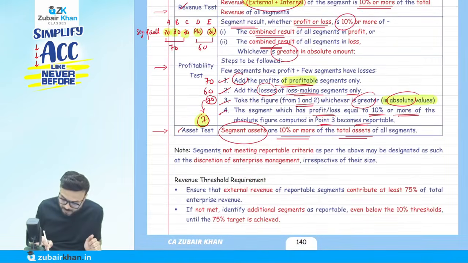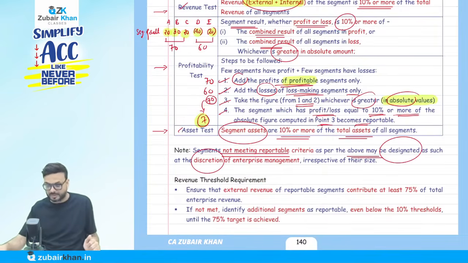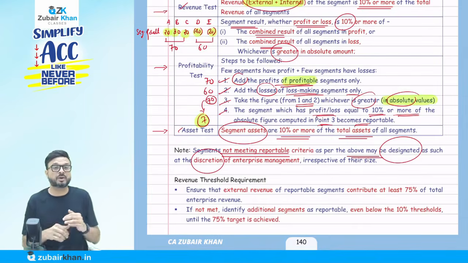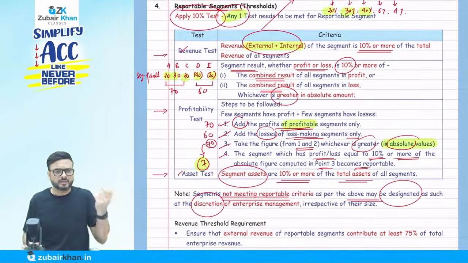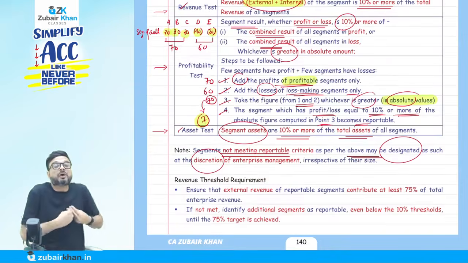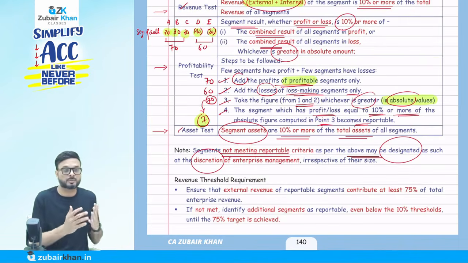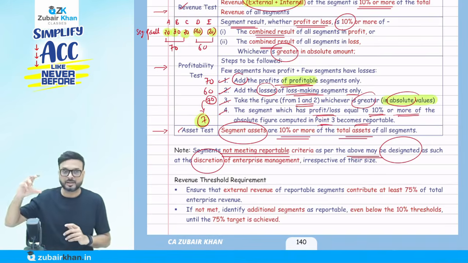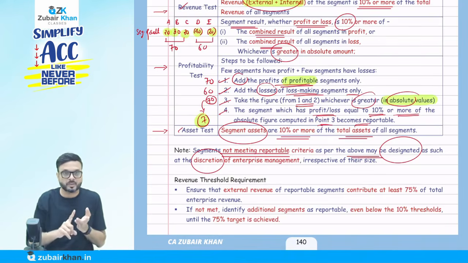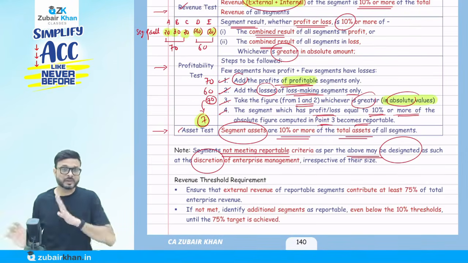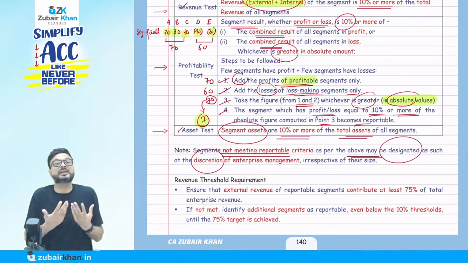Now a segment not meeting the reportable criteria as per the above may be designated as such at the discretion of the enterprise management. Irrespective of this, if any segment doesn't fulfill any of these criteria, we don't call it a reportable segment. But if voluntarily any company wants to disclose that particular segment, they can call it a reportable segment, even though it is not one. For example, if a segment does not fulfill the revenue test, profitability test, and asset test, that segment is not reportable. No need to disclose it separately. But if I voluntarily want, I can disclose it.